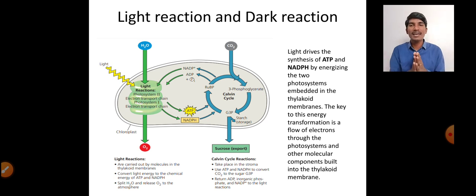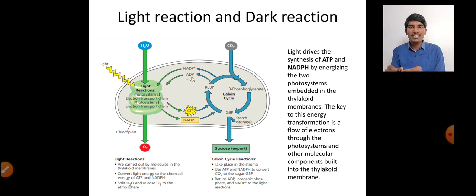So next is the light reaction and dark reaction. Light reaction is a reaction which takes place only in the presence of light, where photolysis takes place. So what is photolysis? Photolysis is the splitting of a water molecule into protons and a molecule or an atom of oxygen. Here oxygen is liberated in the light reaction, and ATP and NADPH are synthesized in the light reaction.